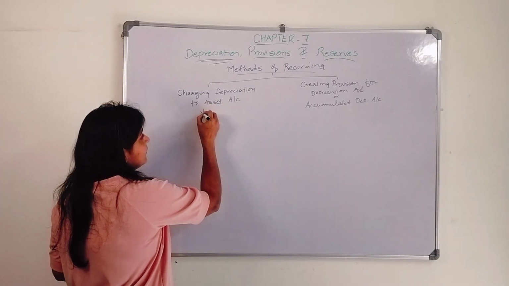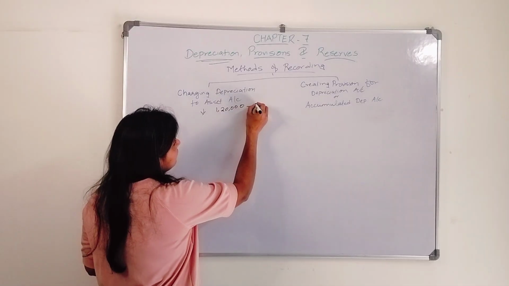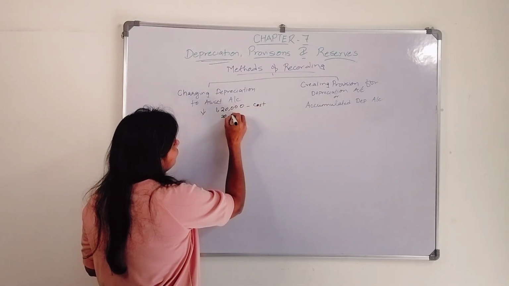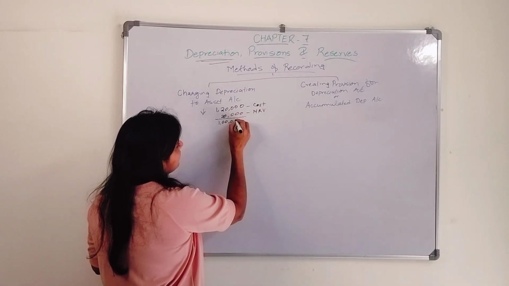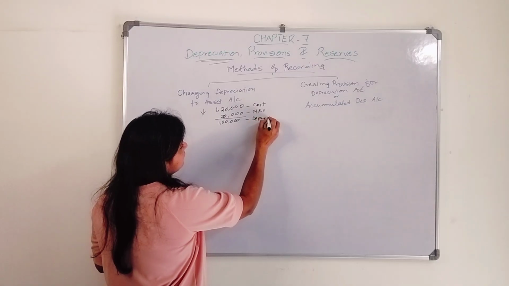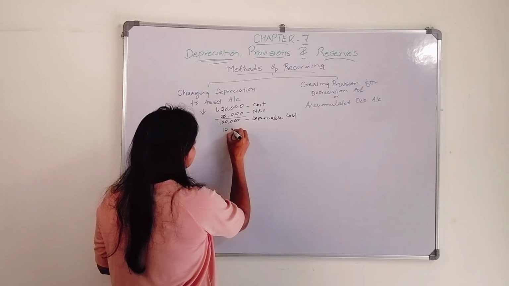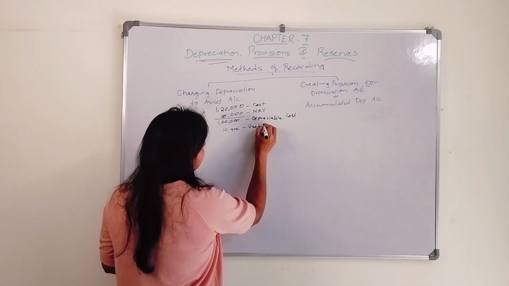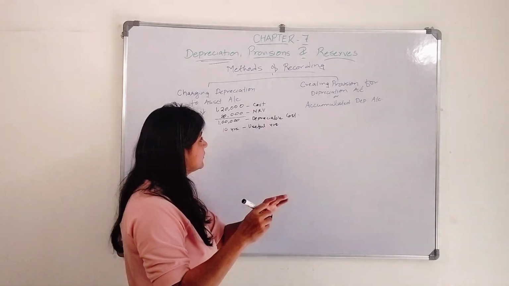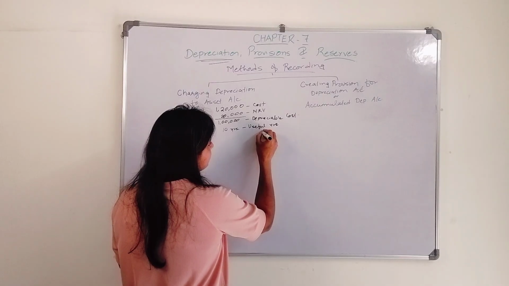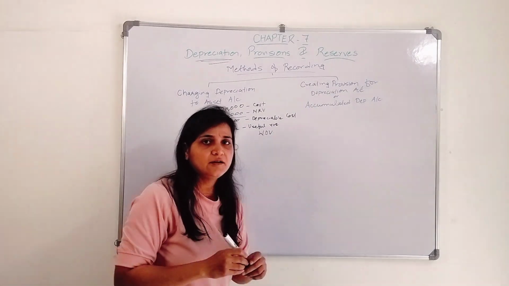Let's take the previous example wherein I purchased a machinery for 1,20,000. This is the cost. NRV is 20,000. 1 lakh is my depreciable cost, and useful life is 10 years. To make it easy, let's consider it as SLM or WDV, whichever. Let's say WDV method.